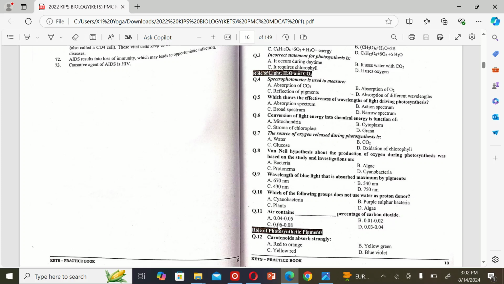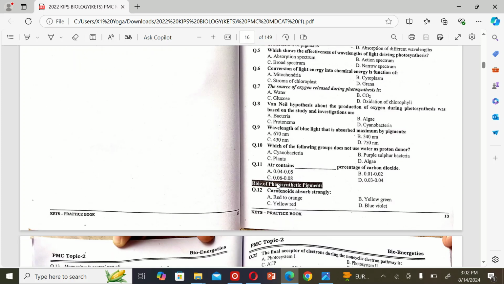The next MCQ is: air contains what percentage of carbon dioxide? A. 0.04 to 0.05, B. 0.01 to 0.02, C. 0.06 to 0.08, and D. 0.03 to 0.04. So the correct option is D. 0.03 to 0.04.